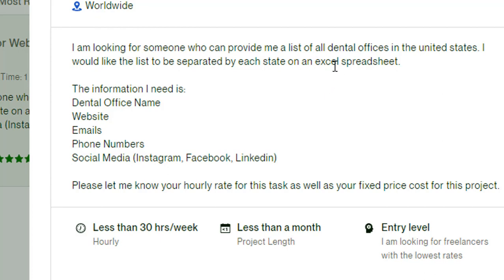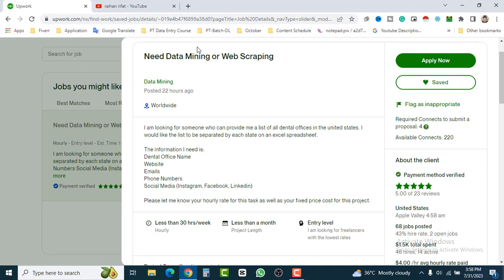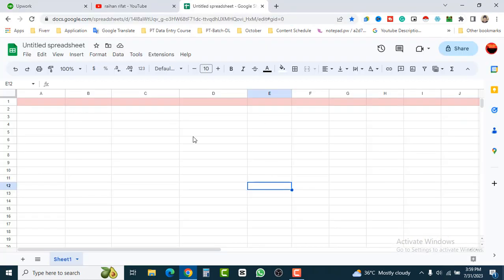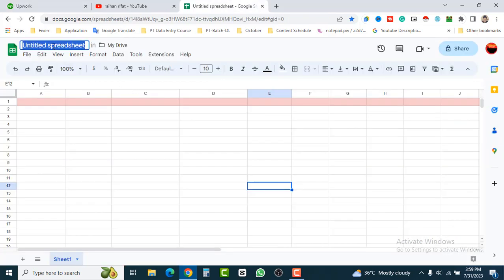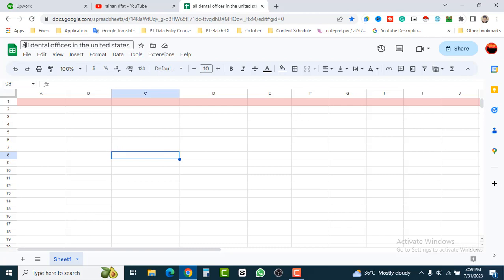So let's get started. First of all, we have to create a Google spreadsheet. So let's create it. This is our spreadsheet where we'll be working, and we have to input a spreadsheet name. So let's grab the title. You can add a title, or you can add our requirements. Basically we have to find the dental offices, so all dental offices in the United States.